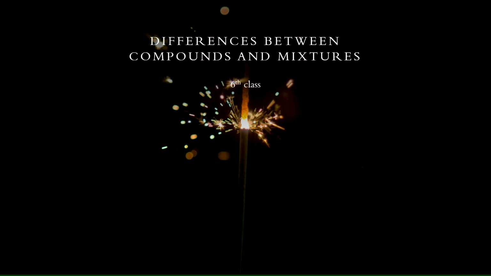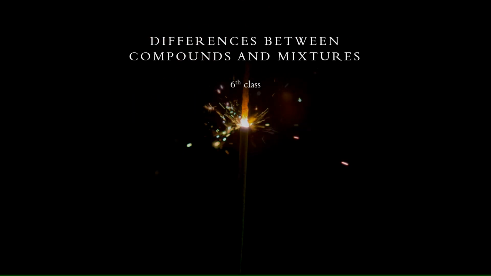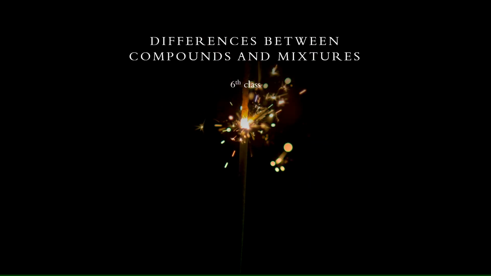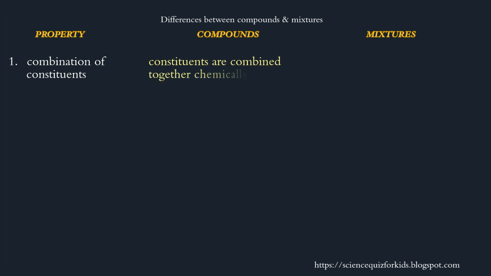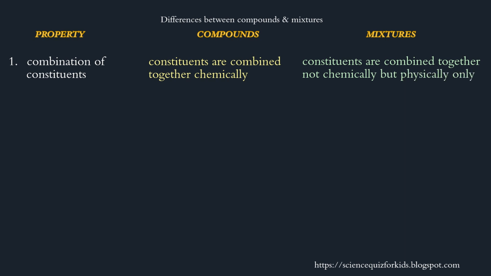Today we will learn differences between compounds and mixtures. Property: compounds, mixtures. Property: combination of constituents. Compounds: constituents are combined together chemically. Mixtures: constituents are combined together not chemically, but physically only.